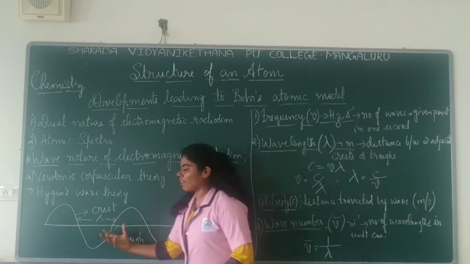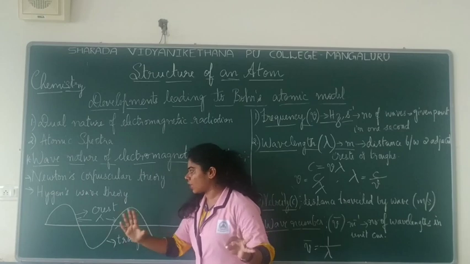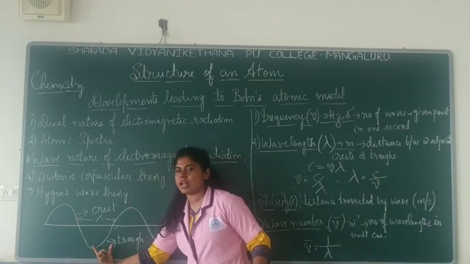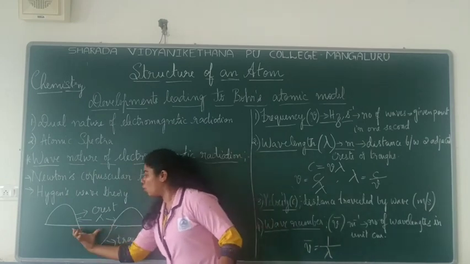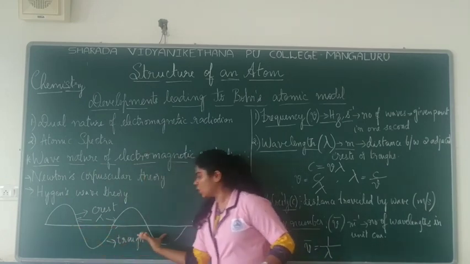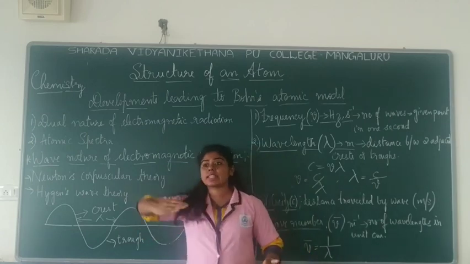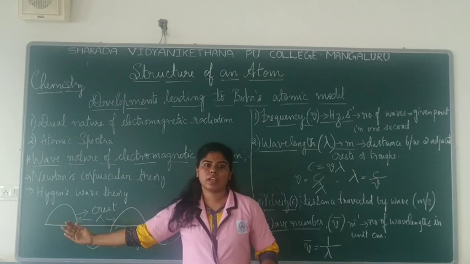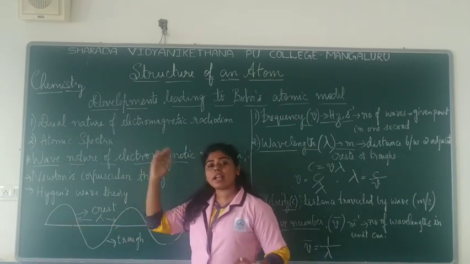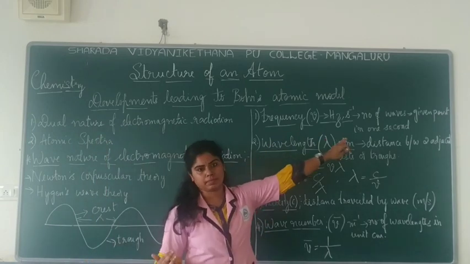If I talk about the number of cycles, a cycle means one crest and one trough are present. So here, how many cycles are there? 1 cycle, 2 cycles. So, in 1 second, how many cycles are possible through a particular point? That is called the frequency.